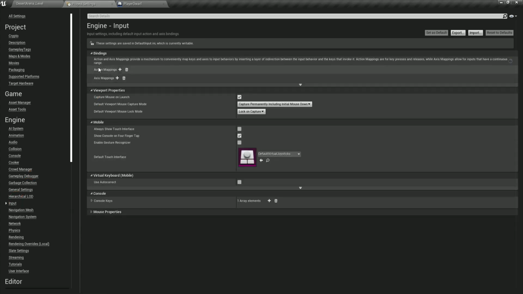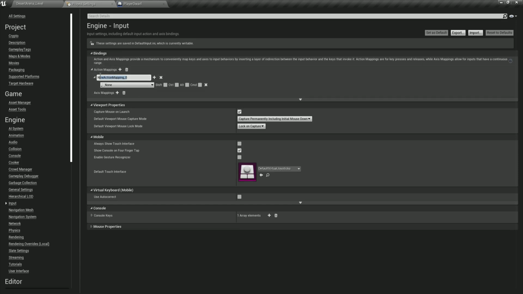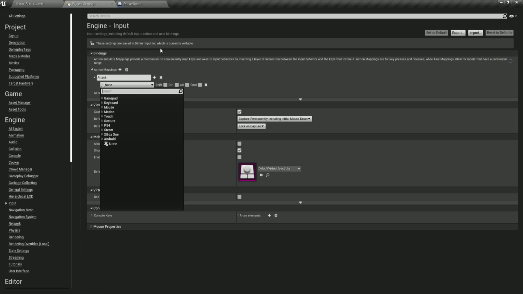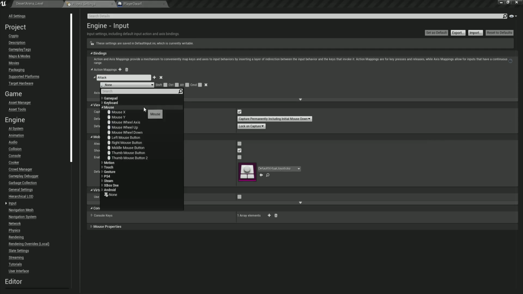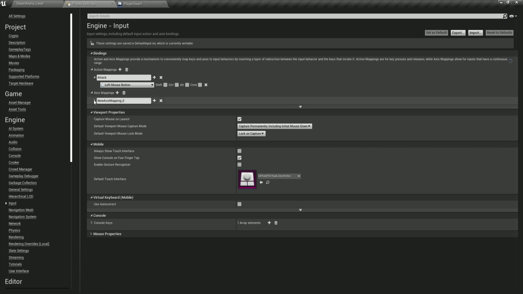So we have the action mappings and the axis mappings. Click the plus here to add an action mapping, and click here to unfold it, and also here to unfold it. This right here is the name of the action mapping. So the name is going to be a tag. This is what we are going to use in the code. And over here, we're going to bind this attack to which button we want to detect. Well, I'm going to go over here in the mouse, and we're going to select our left mouse button, which means when I press the left mouse button, this will be triggered, and we will know that in the code.